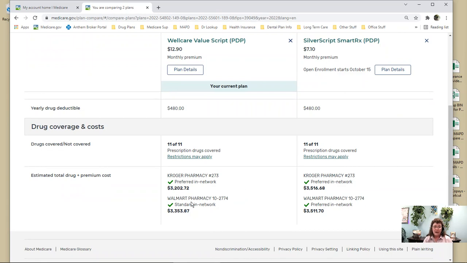Likewise, if you say I go to Walmart and I run this at Walmart, and the plan that comes up at best is the WellCare Value Script, I'm going to add a preferred pharmacy so that I can tell you, hey, if you're willing to change to Kroger, I can save you $151 for the year. Are you willing to change? You might say, no, I love my Walmart pharmacist, no problem. Or you might say, for $151, sure, I'll change to Kroger because I shop there anyway. So that's why it's important to always go to a preferred pharmacy.